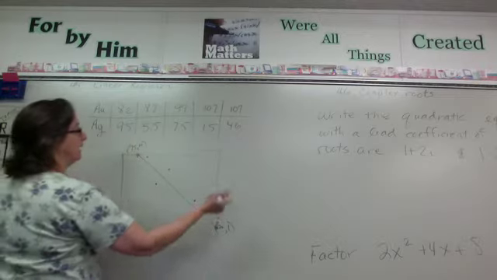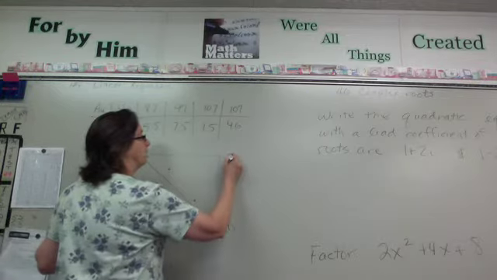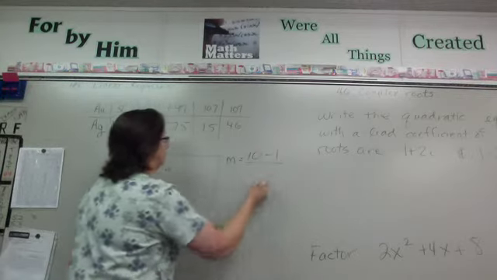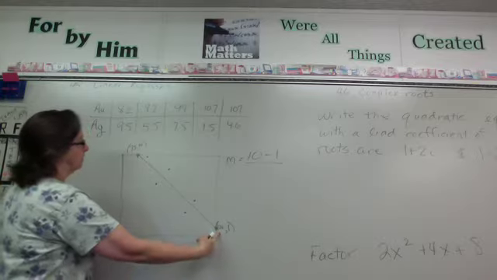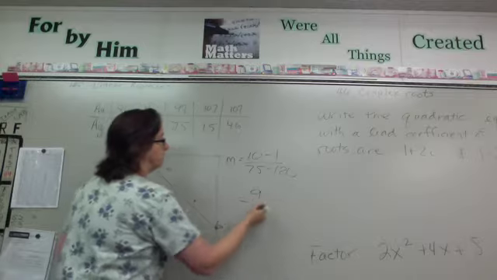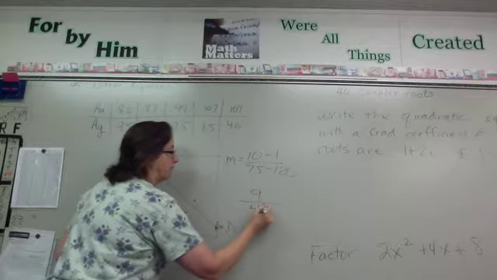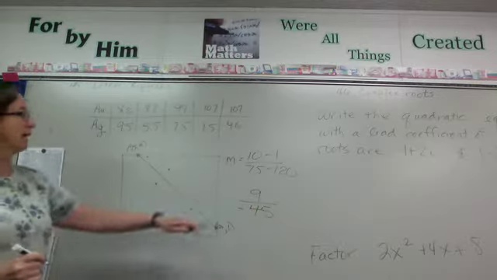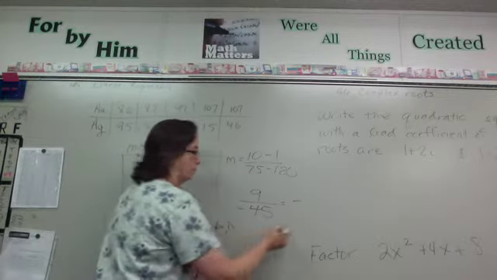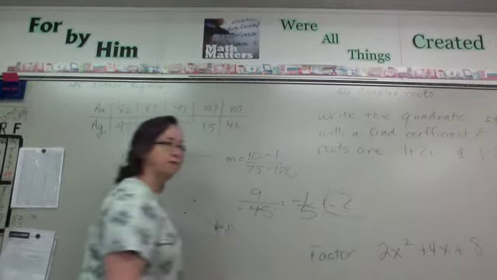We're going to plug these in. And so what is the slope of this line? The slope is going to be, m is going to be y2 minus y1, 10 minus 1 over x2 minus x1, 75 minus 120. So the top one's going to be 9. The bottom one's going to be negative 45. Okay, is that correct? So negative 45, and can that reduce to what? Negative 1/5. Okay, so I can say that's negative 0.2. All right, 1/5 or 0.2.